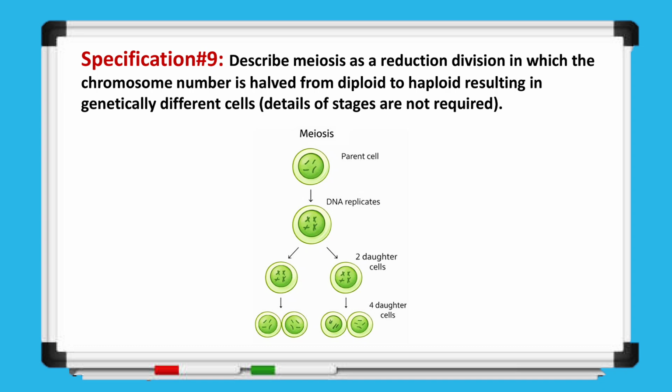Meiosis is a type of cell division in which a parent cell first replicates its DNA and then divides twice to produce 4 daughter cells. Unlike mitosis, these daughter cells are genetically different from each other and from the parent cell. During this process, the chromosome number is reduced from diploid, which has 2 sets of chromosomes, to haploid, which has only 1 set. This reduction is essential for producing gametes with half the chromosome number, so that fertilization restores the full diploid number in the zygote.